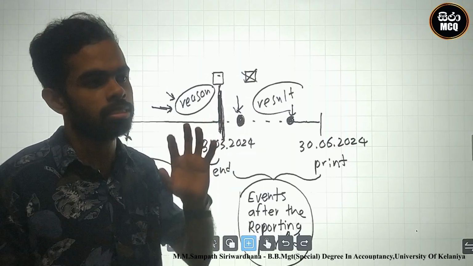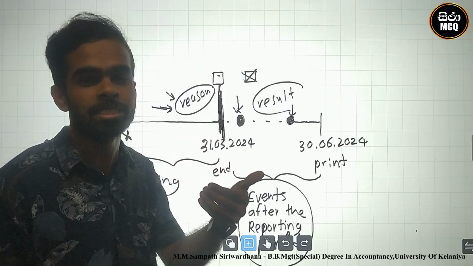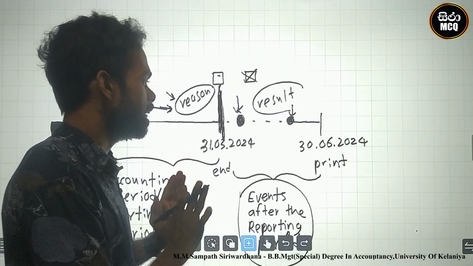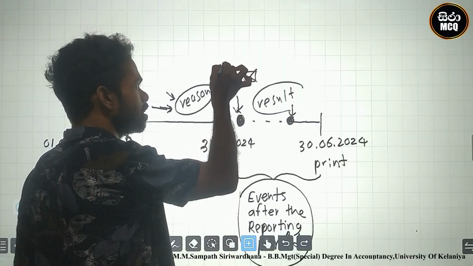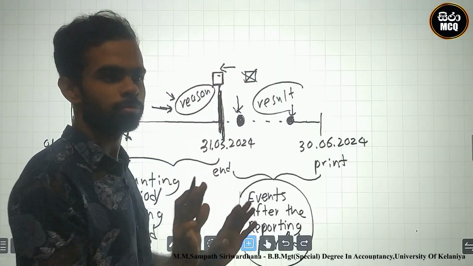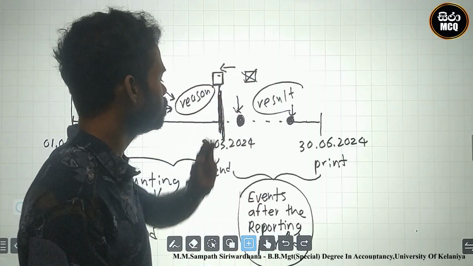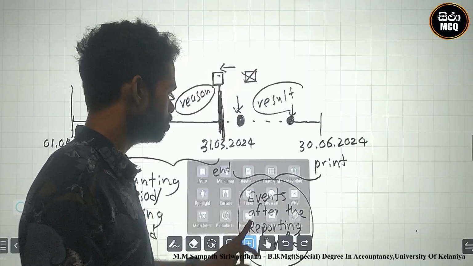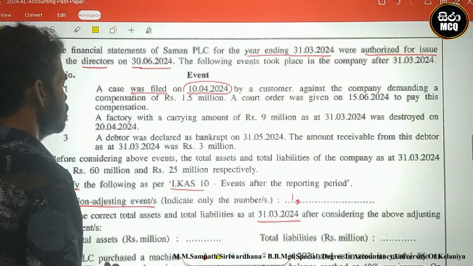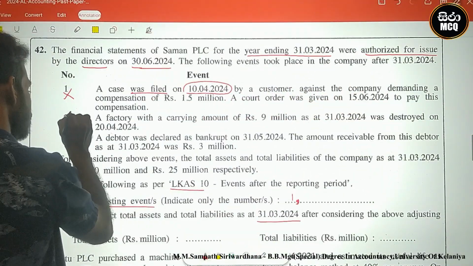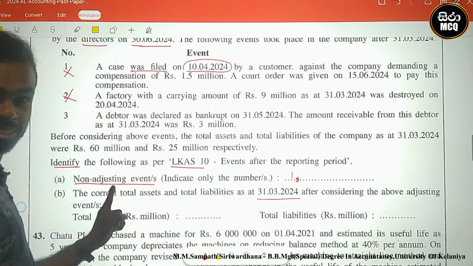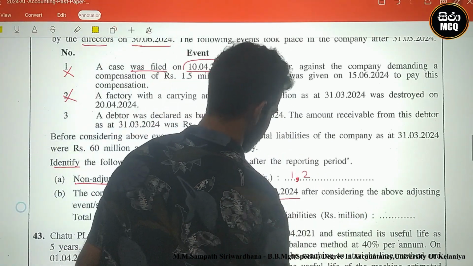We disclose this event, the destruction, in the notes. Why? At this date the machine was intact. After the reporting period there is a destruction, therefore we cannot adjust this one. So 2 is a non-adjusting event.